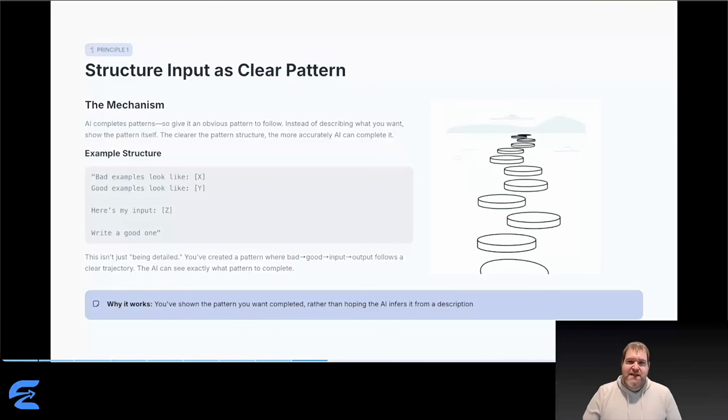This isn't just being detailed. You've established a pattern where the relationship between good and bad is explicit, and AI can see exactly where your input fits in that progression. Compare this to just saying, "write a good version of this." What does good mean? AI has to guess which interpretation of good you want from thousands of possibilities. But when you show bad versus good examples, you're pointing directly at the pattern. No ambiguity, no guessing, just clear completion. This is why examples work so well in prompts. They show the pattern directly instead of forcing AI to infer it from descriptions.